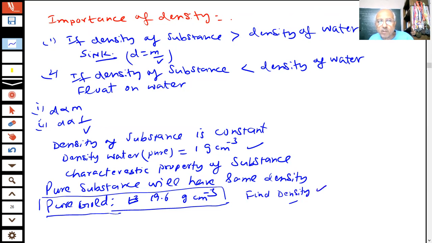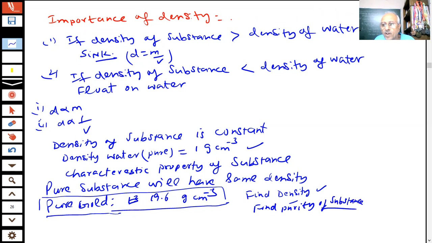And if the density comes to be 19.6, then it is pure. If density is not coming to be 19.6, student, then it is not pure gold. So we can use the density of a substance to find the purity of a substance. Density of a substance can be used to find the purity of a substance, student.